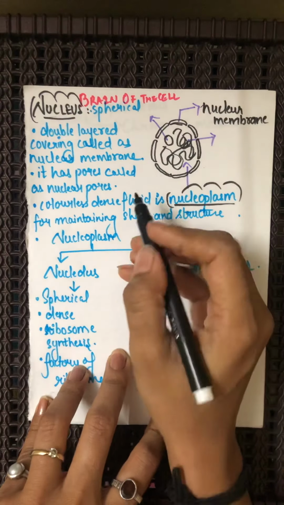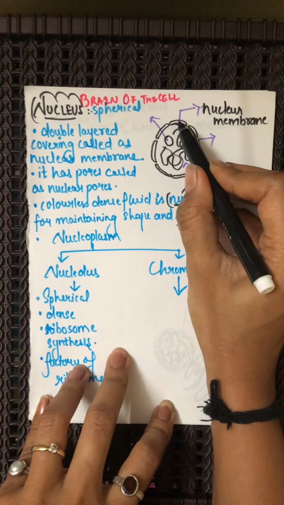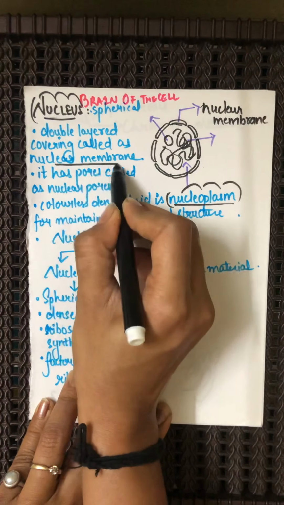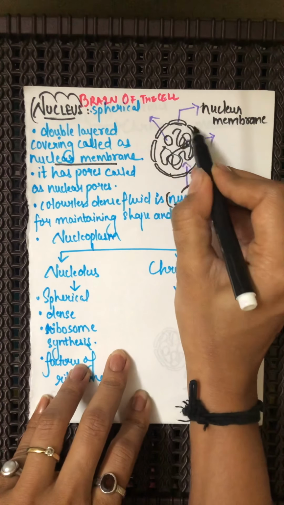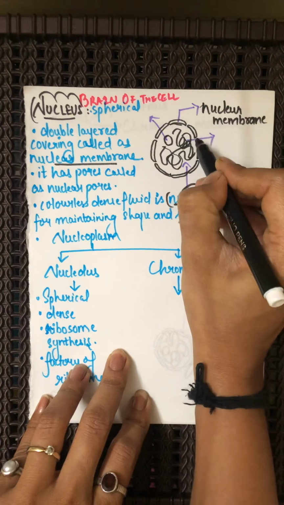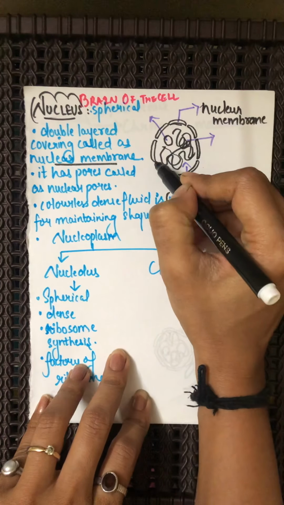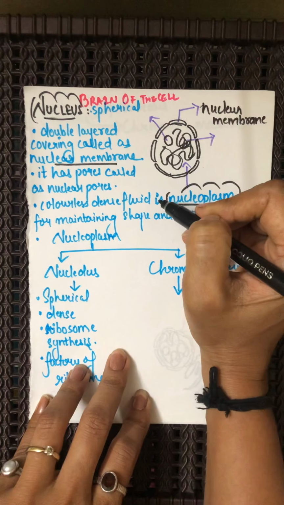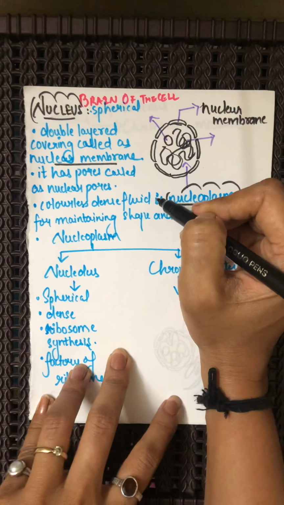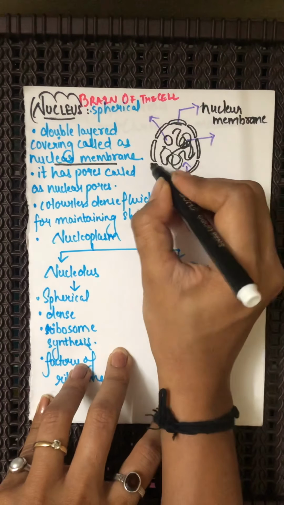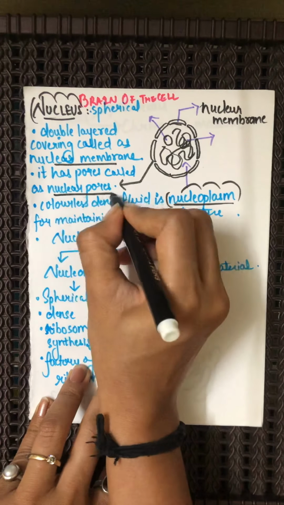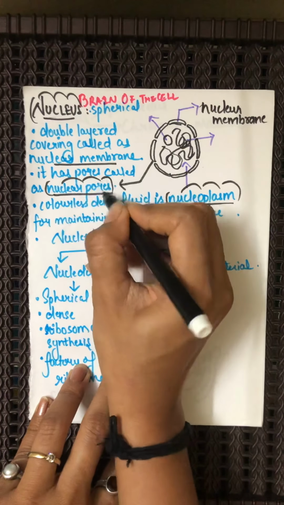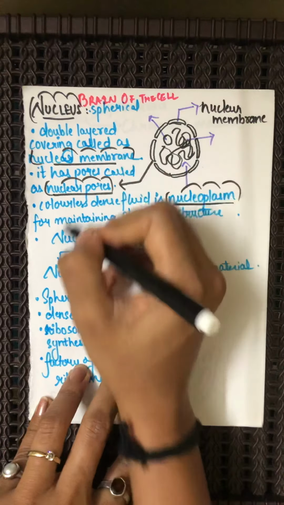Now we studied the nuclear membrane, the double layer covering of the nucleus. In the nuclear membrane, can you see some spaces? Those are the pores that the nuclear membrane has, and they are termed the nuclear pores.